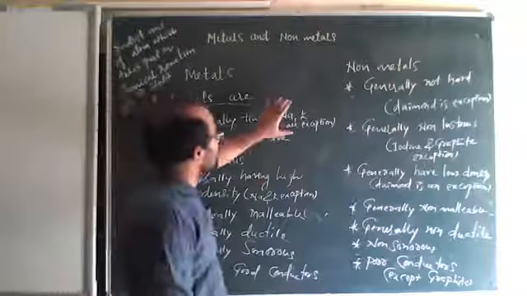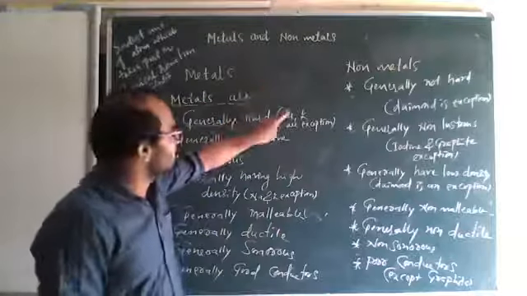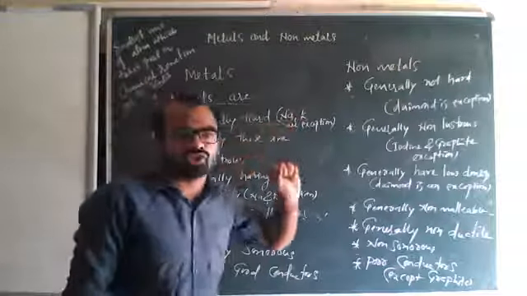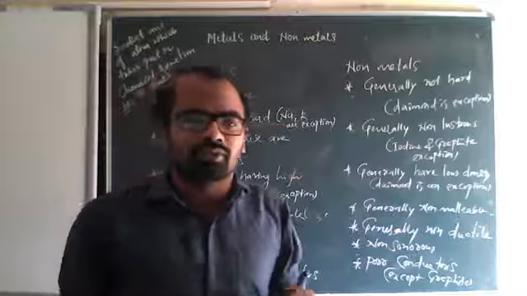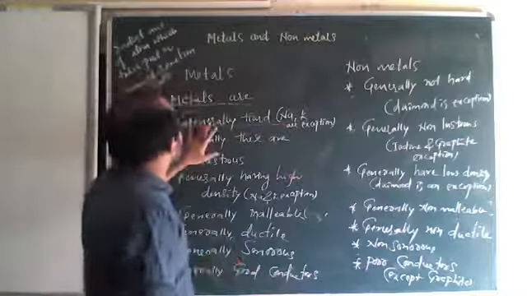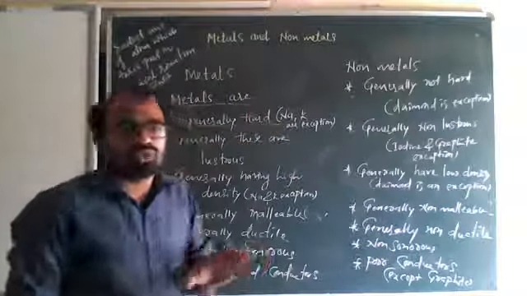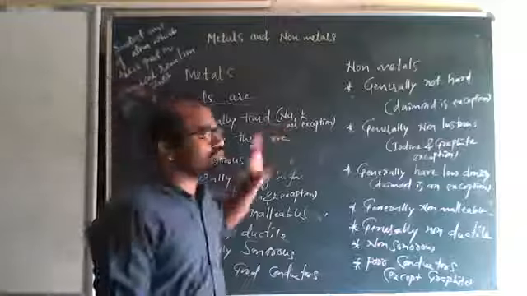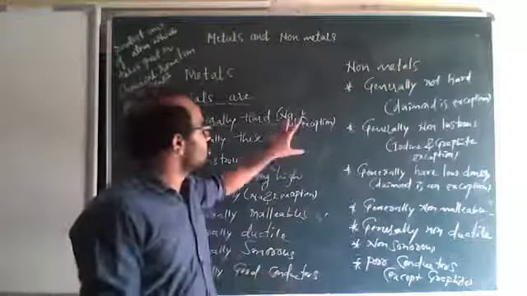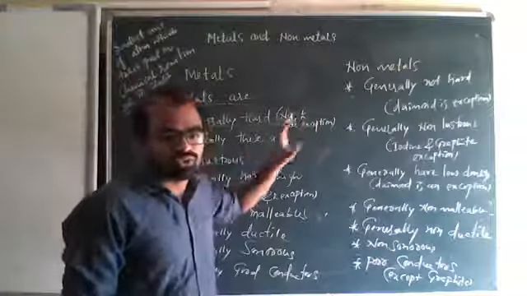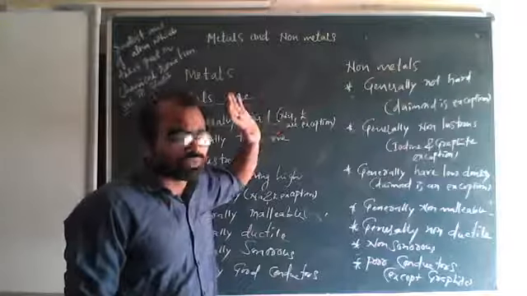But here Na and K are exceptions. Na means sodium, K means potassium. These two are exceptions, meaning they are not hard. Sodium is not hard, potassium is also not hard. These two are less hard. These two are exceptions.